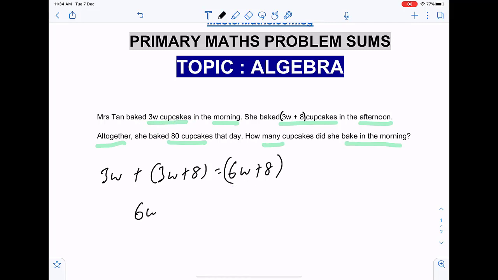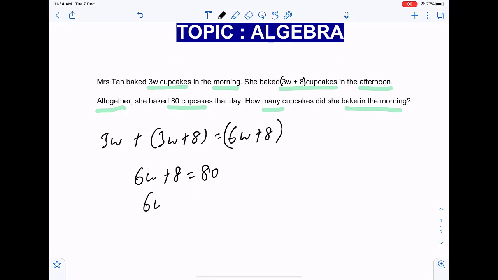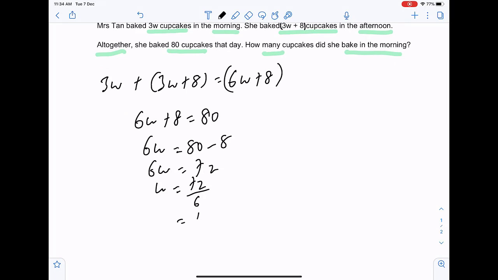So 6W plus 8 will be equal to 80. 6W is equal to 80 minus 8. 6W is 72. W is 72 over 6, which is going to be 12. Alright, so the value of W is 12.